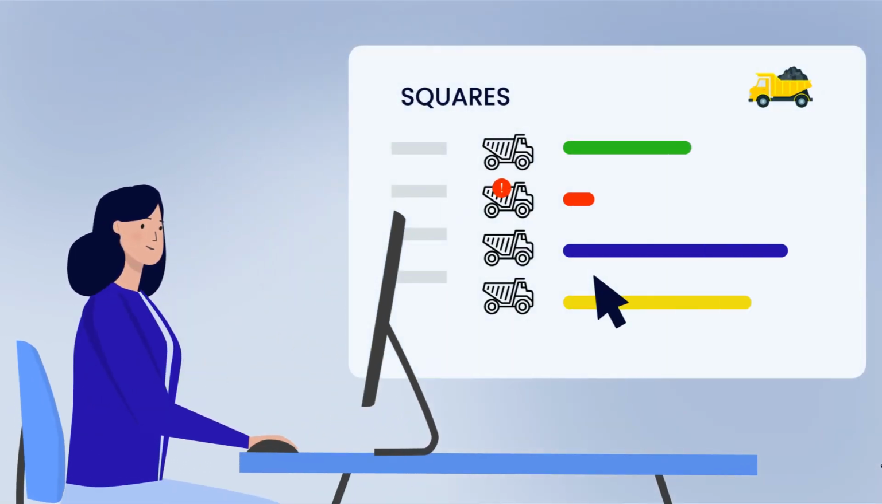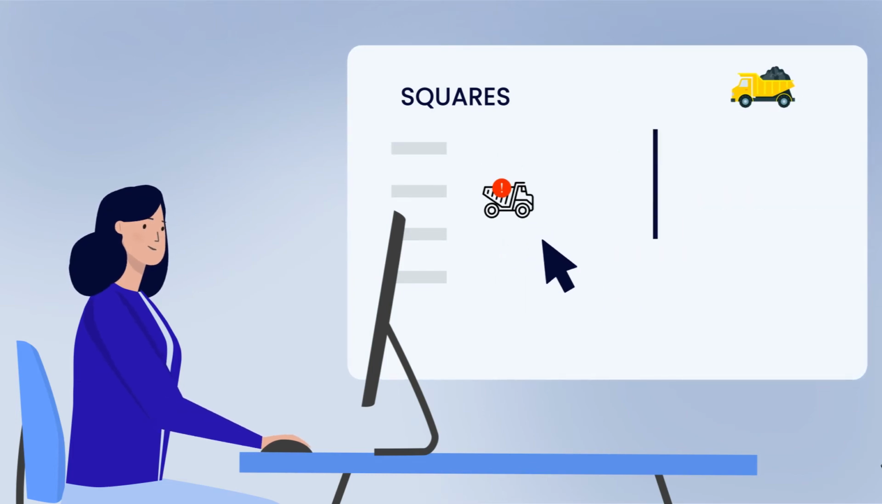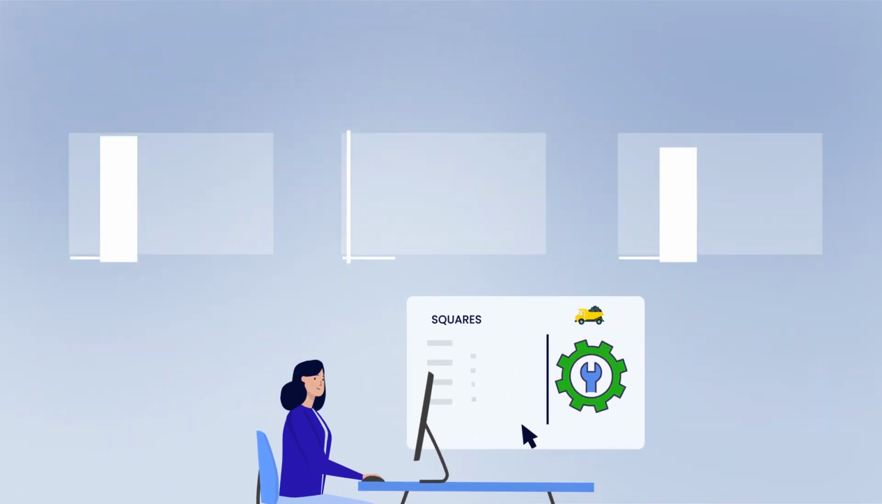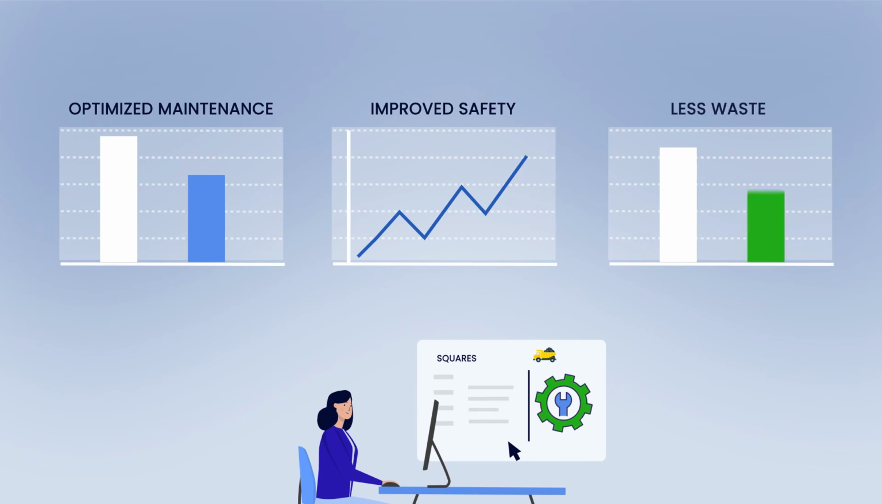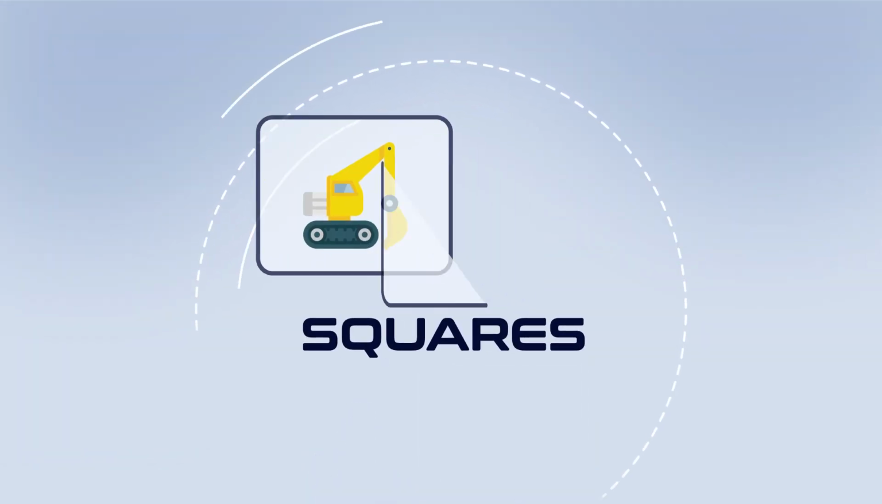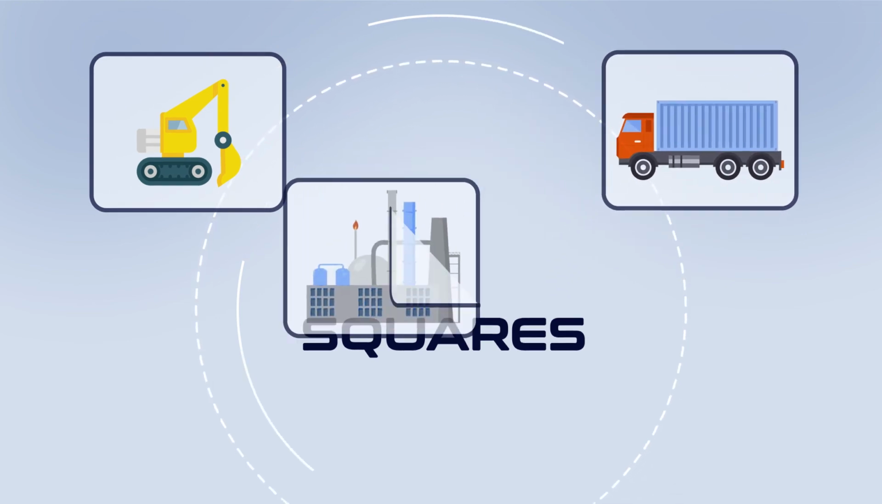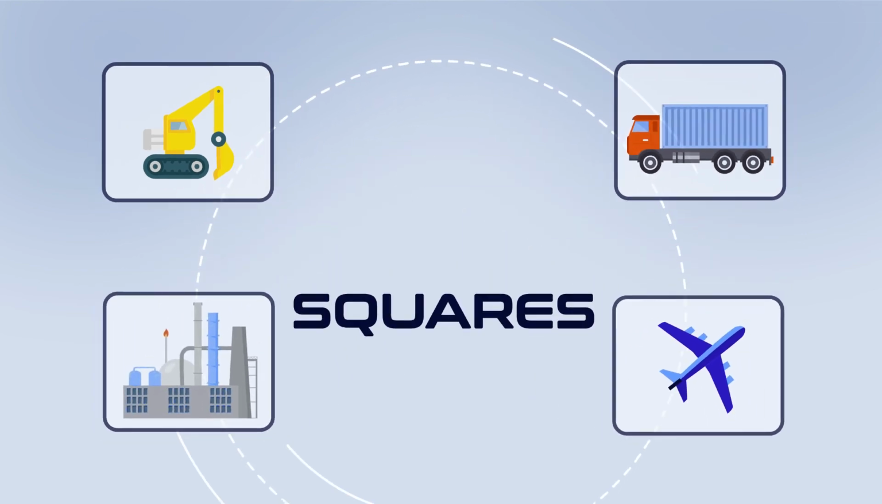For Jessica, Squares enables predictive maintenance. It saves costs, improves safety, and reduces environmental impact. Squares is applicable across sectors, from mining to logistics, from manufacturing to transportation.